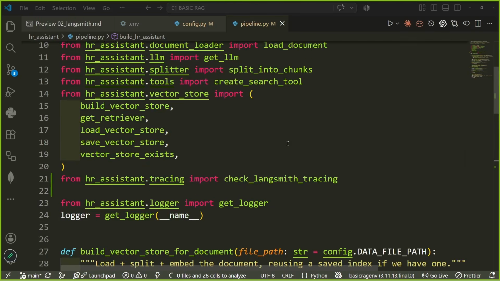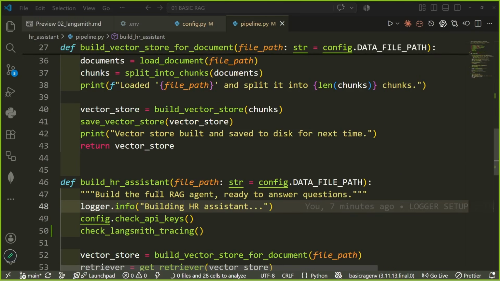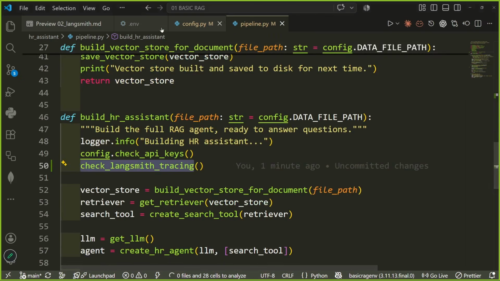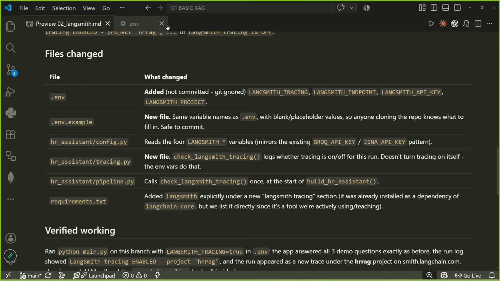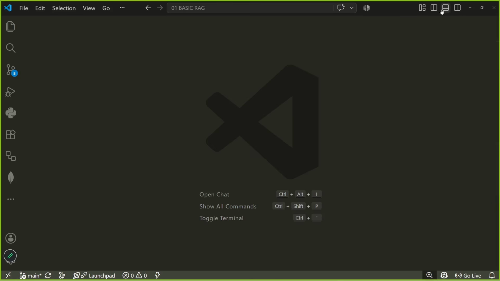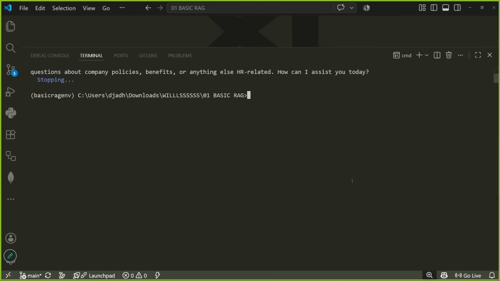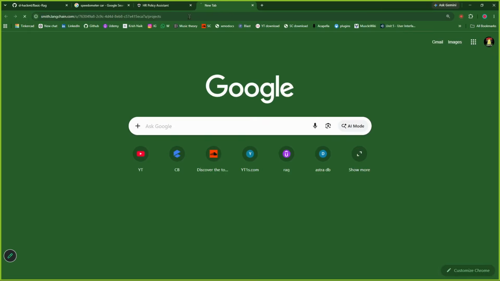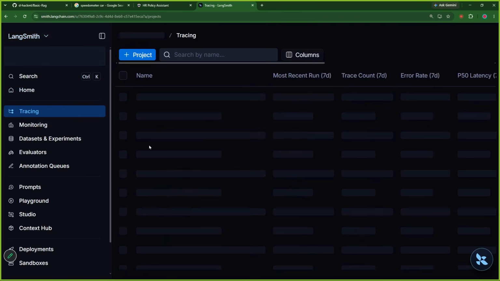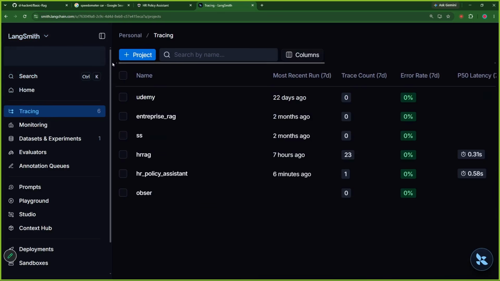You saw that we set it up and it was working, but this is how we actually set up when we are able to log as well. Now see, when I run the application, okay, it is starting. Now if I run the application, we would see the logs over here. I think I've closed my LangSmith tracing. So tracing LangSmith, and I would also go to my project from here.